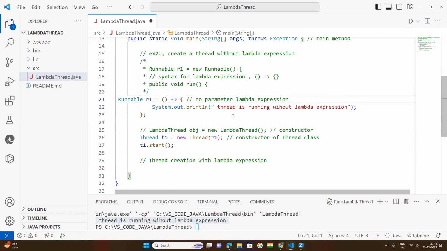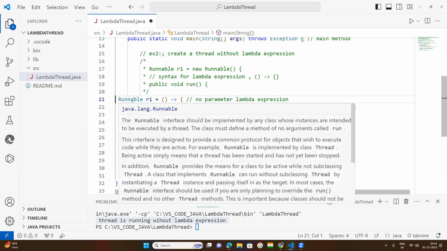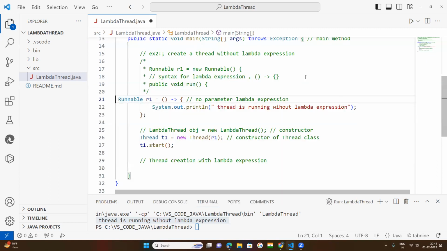Now simply, Runnable is an interface of the language package. So the Runnable interface is an interface of the java.lang package. Okay. So now let us see.